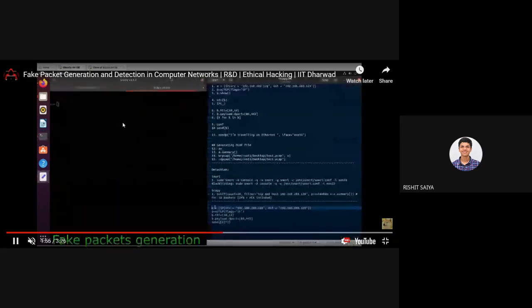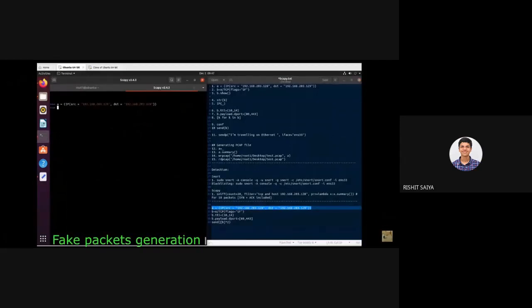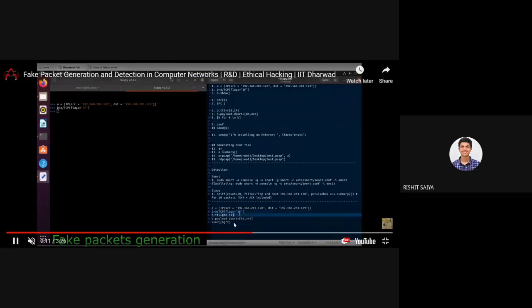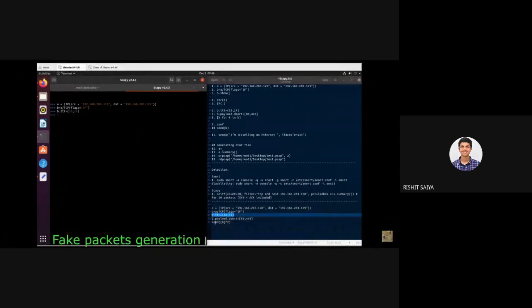Now since I have added him in the blacklist rules, again to test that we'll be sending packets. Okay, so I'm sending packets now. In this case, I just sent 20 packets. As you can see, I have written here send B star 2. It's only 20 packets, because if I had sent in a loop, it was taking a lot of time and I had to make this demo. It would be quite cumbersome to show all those, so I just sent 20 packets over here. We'll wait for that.